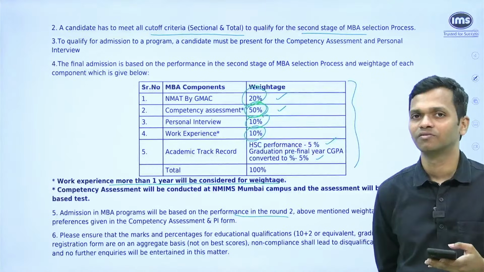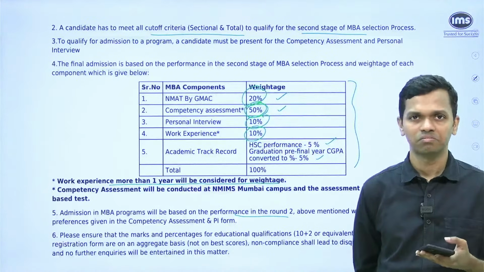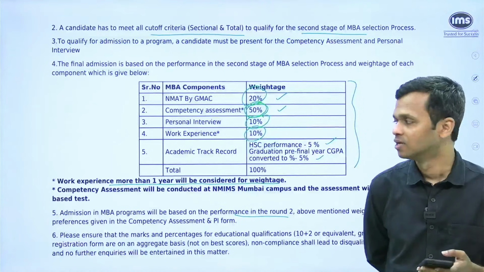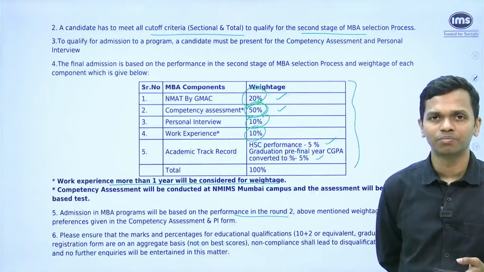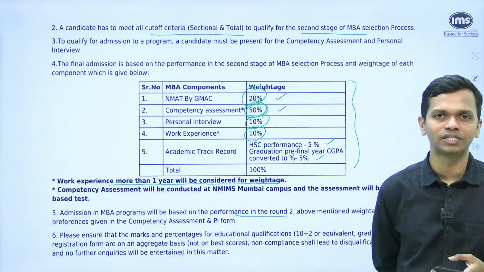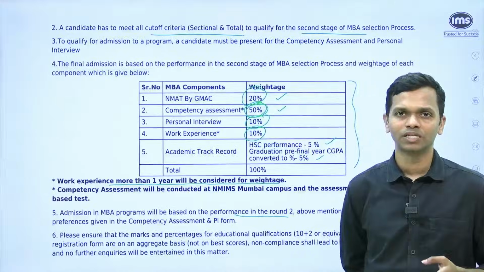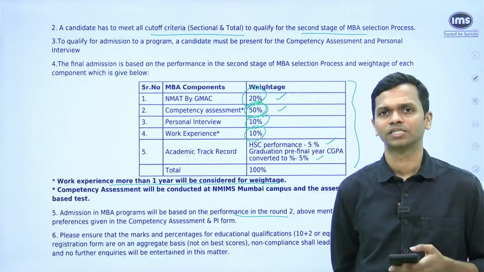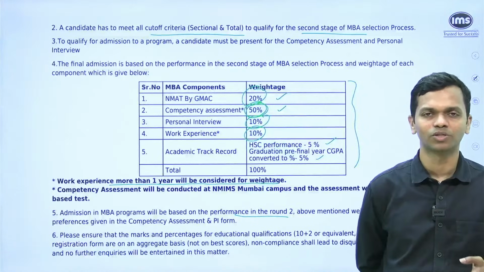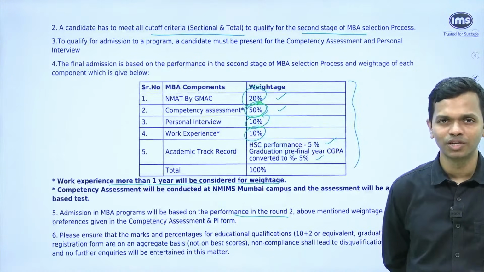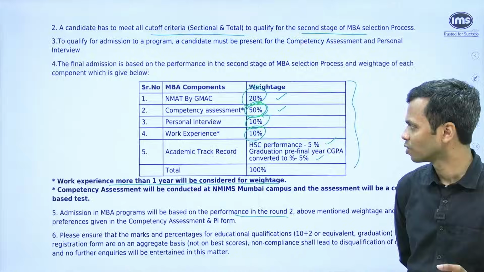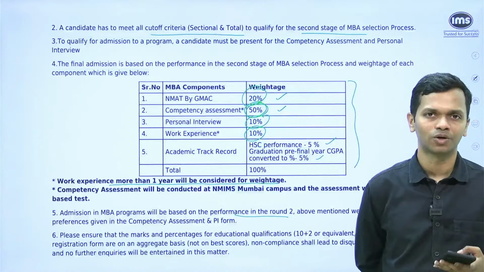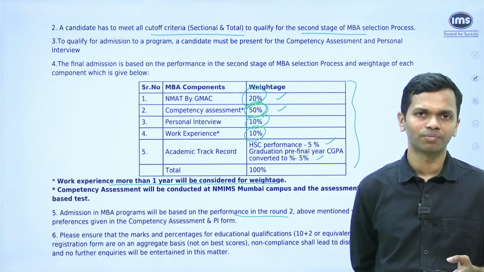So can somebody with an average PA also convert a good college this time? The answer is yes. The work experience has 10% weight with a lot of conditions that they have mentioned, that they will not be considering part-time job, or family business will not be considered. Anything where cash payment was there will not be considered. 1 to 3 years is what they will consider, and so on. And then academic record is only your 12th and your graduation score with 5% weight, right?